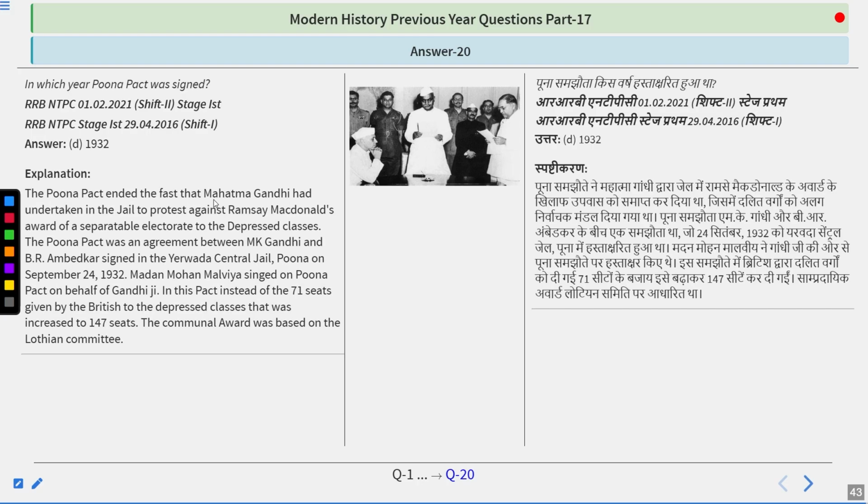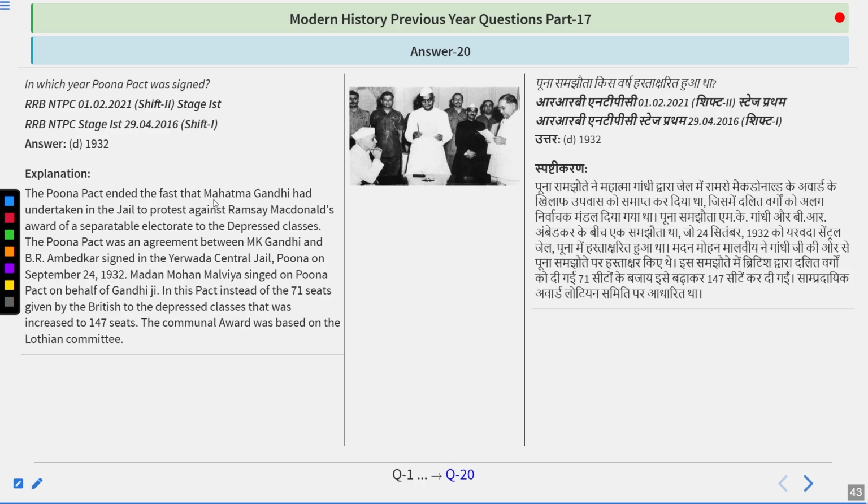Pune Pact ended the fast that Mahatma Gandhi had undertaken in the jail to protest against Ramsay MacDonald award of a separate electorate to the depressed classes. The Pune Pact was an agreement between Mahatma Gandhi, Mohandas Karamchand Gandhi, and Bhimrao Ambedkar, signed in the Yerwada Central Jail, Pune, on 24 September 1932. Madan Mohan Malviya signed the Pune Pact on behalf of Gandhiji.